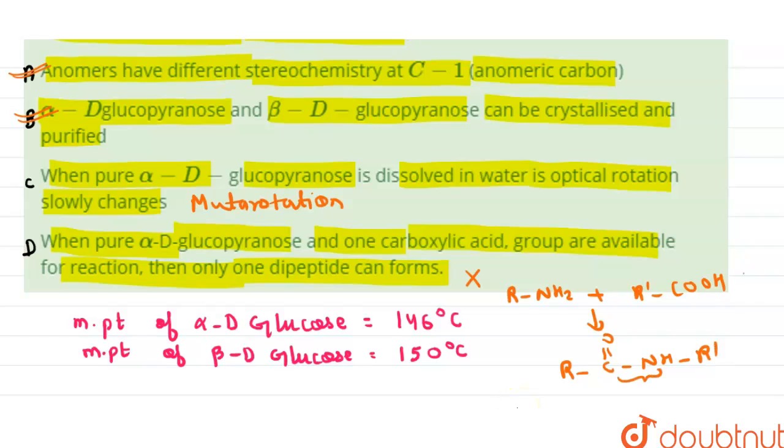Since our alpha D glucopyranose has no nitrogen in it, it cannot form the peptide bond. So D is a false statement and C is a correct statement. The correct answer for this question will be A, B and C.